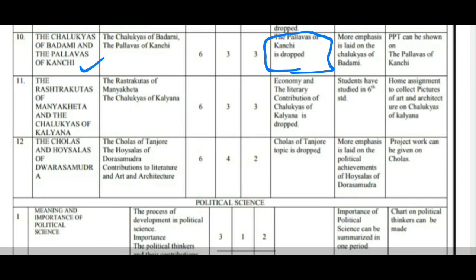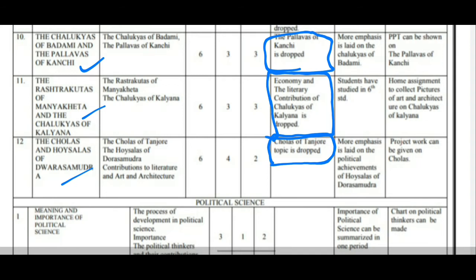The next lesson, the 11th lesson, is the Rashtrakutas of Manakhet and the Chalukyas of Kalyana. In that, economy and literary contribution of the Chalukyas of Kalyana is dropped because you have studied it in 6th standard earlier, and a home assignment can be given on that. Now the 12th lesson is the Cholas and Hoysalas of Dwarasamudra. The subunits are the Cholas of Tanjavur and the Hoysalas of Dwarasamudra, and contribution of literature, art and architecture. In this, the Cholas of Tanjavur topic is dropped.